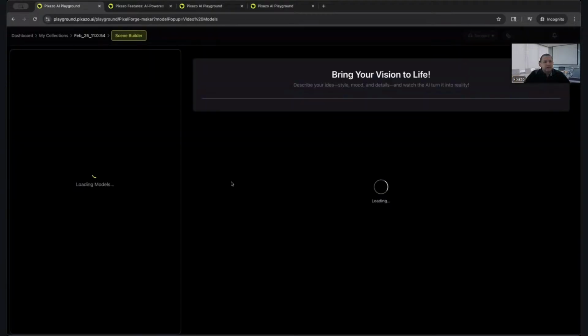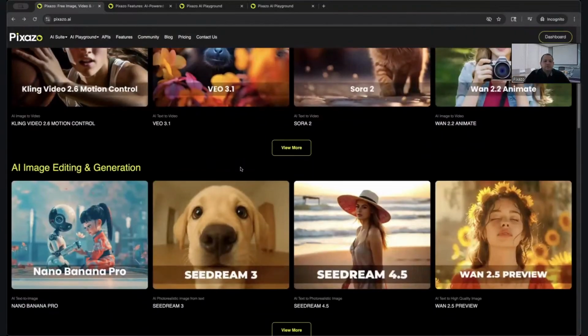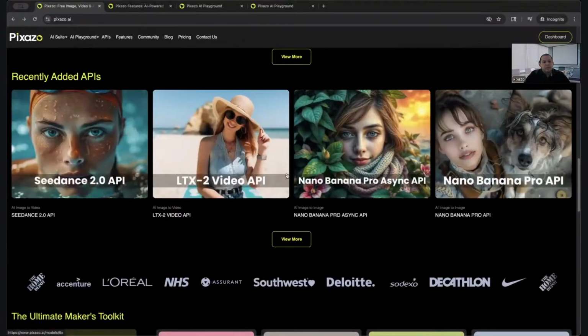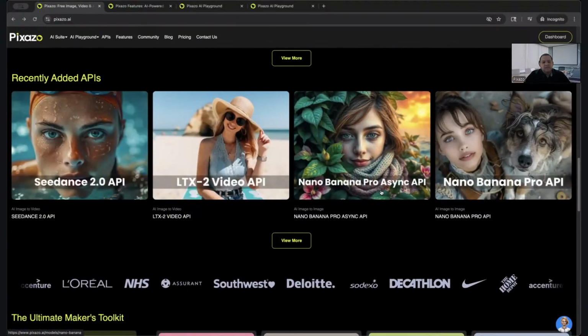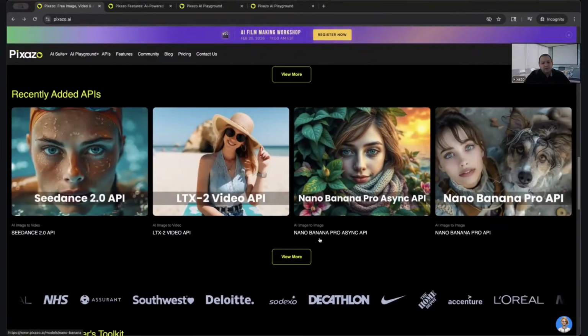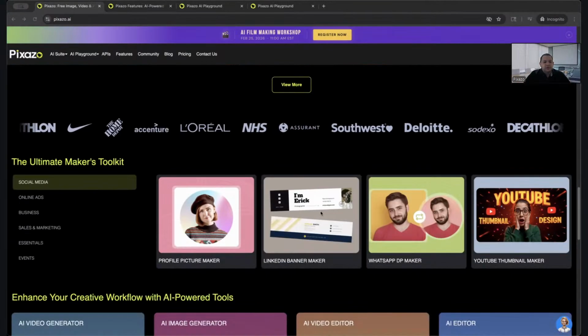Oops, sorry, I clicked on that too fast. Let me go back, guys. So video generation, AI image editing and generation as well, audio generation, and many, many more APIs available as well. For those who are at an enterprise level, you can also check that out. And we also offer custom solutions.